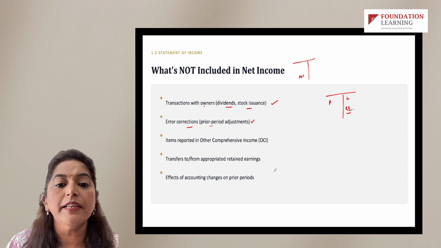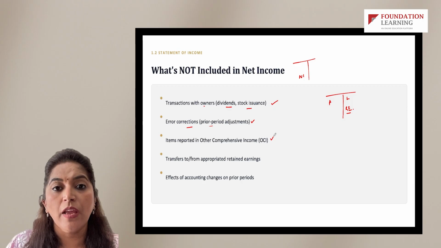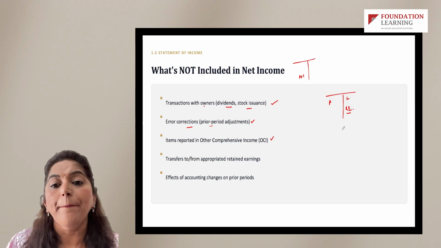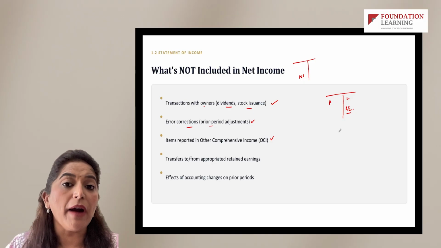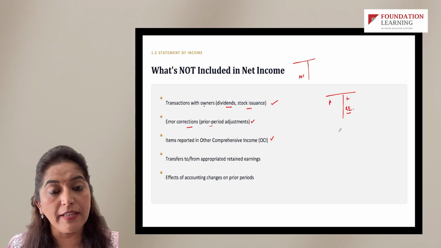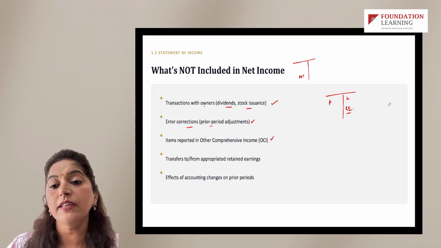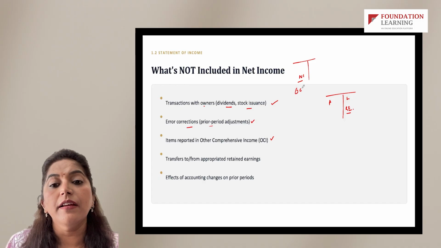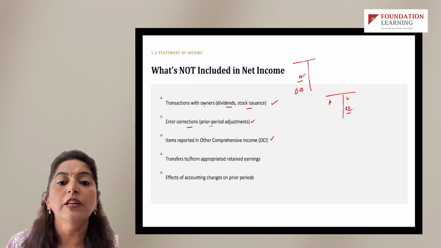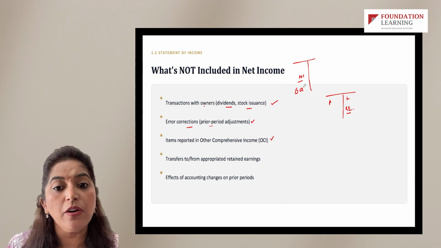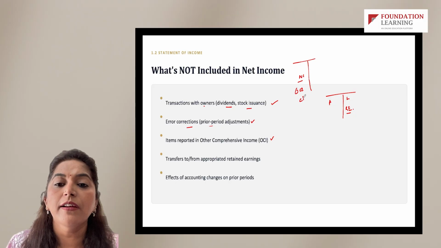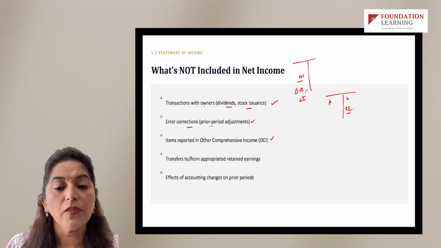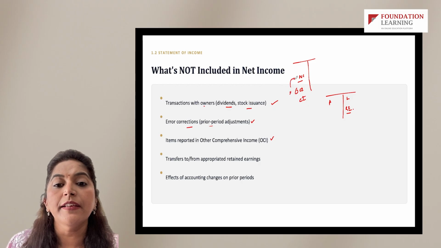Okay. Then items reported in OCI. We will discuss what OCI is, which is a part of the statement of comprehensive income. As I discussed in the earlier lecture, the statement of comprehensive income includes the net income calculation and these OCI line items. When we adjust OCI items, which are other comprehensive income, with net income, we arrive at comprehensive income. So these OCI line items are not presented in the net income calculation.